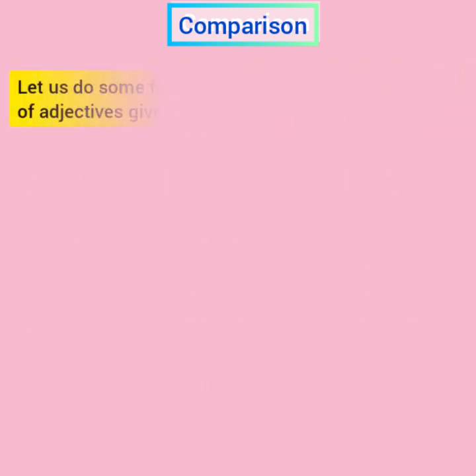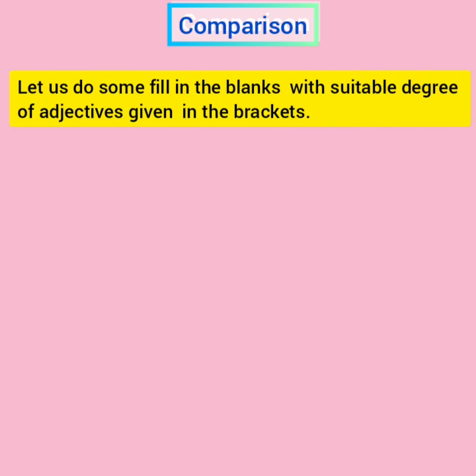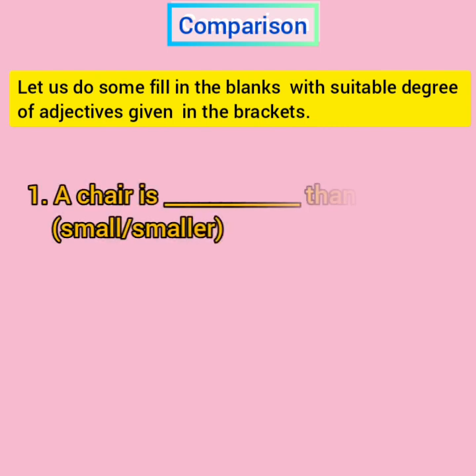Okay, children, now let us do some fill in the blanks with suitable degree of adjectives given in the brackets. The first one is, a chair is dash than a bed. Now, when we are seeing the sentence, from the sentence itself, we will get to know which degree of adjective is to be used in this blank space.